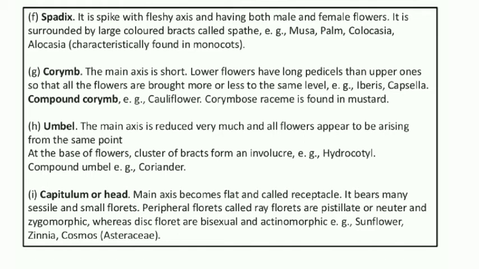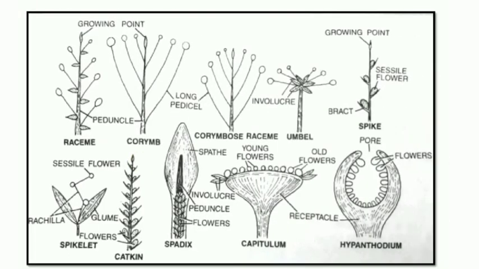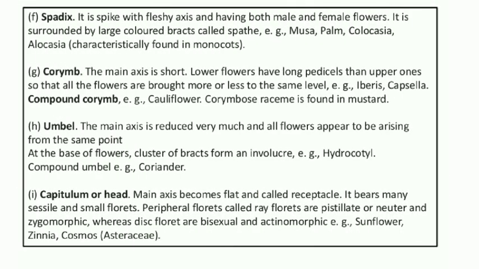Peripheral florets are called ray florets, pistillate or neuter. The florets present towards the periphery are pistillate, meaning female, and they may be neuter, neither male nor female, and zygomorphic, whereas disc florets are bisexual and actinomorphic.